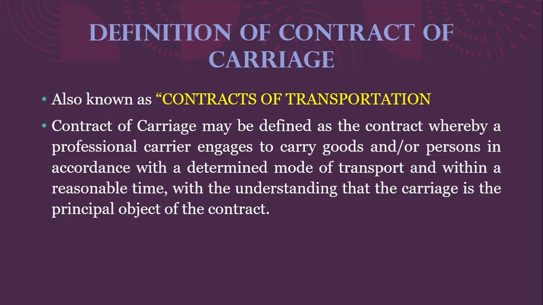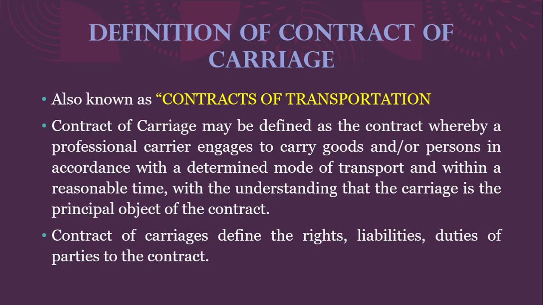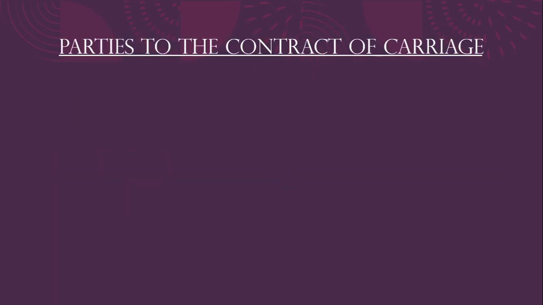And contract of carriage may be defined as a contract whereby a professional carrier engages to carry goods and or persons in accordance with a determined mode of transport and within a reasonable time, with the understanding that the carriage is a principal object of the contract. Now, basically, like any other contract, it defines the rights, liabilities, duties of the parties to the contract. Now, let's see the parties to the contract of carriage.